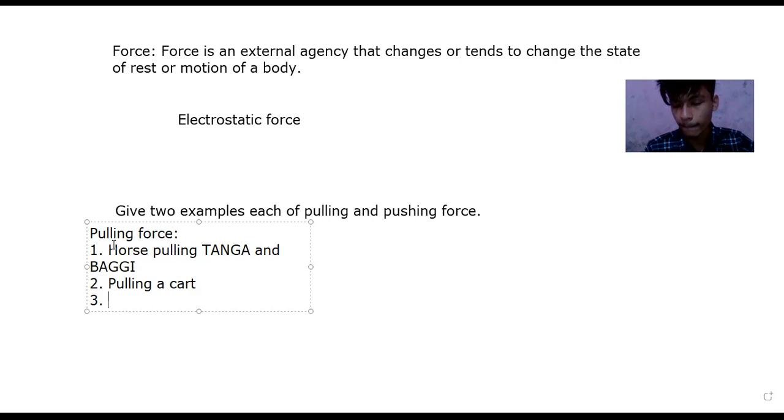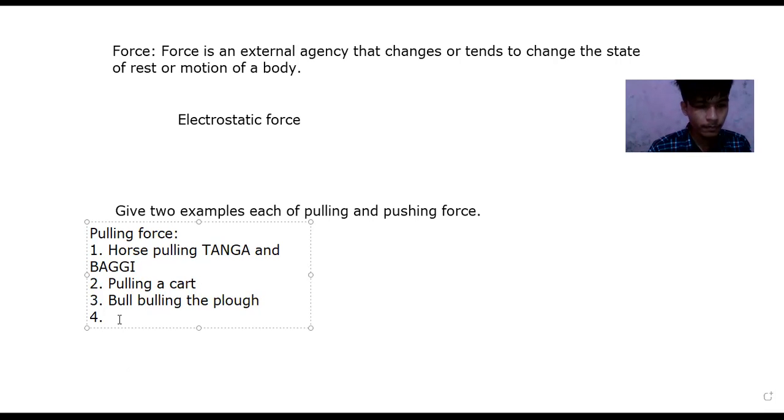Sir, plowing a field. Yes, the bull pulling the plow. Okay, and another. Niraj, another.